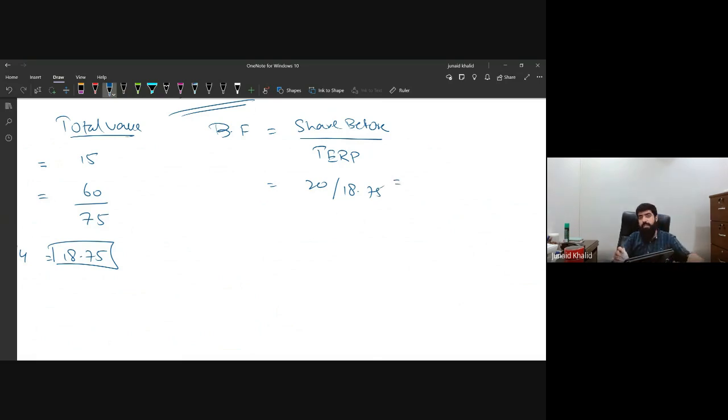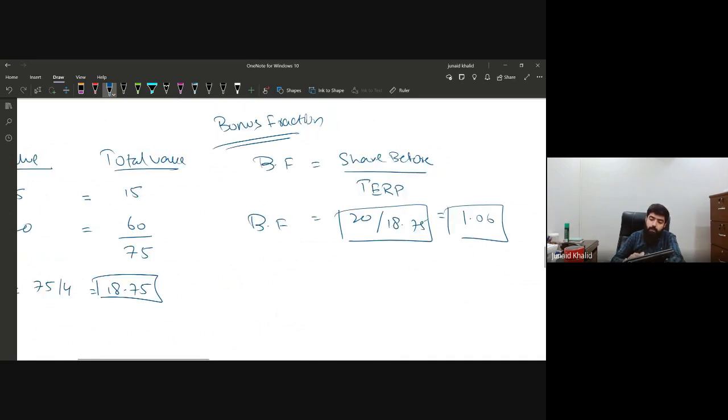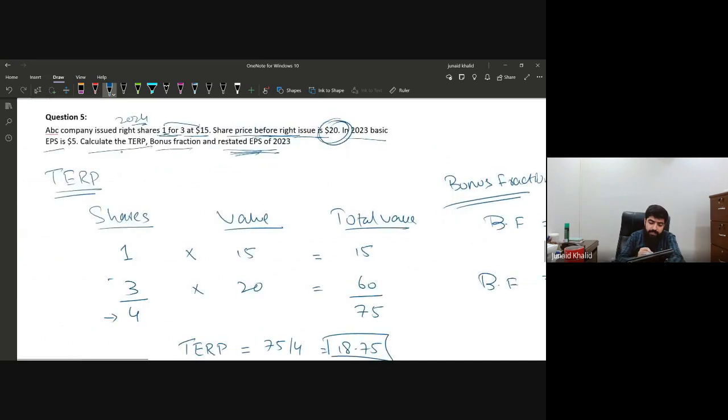One more thing that you can note down for your confirmation that the answer is correct or not: this answer will always be more than 1. It will always be greater than 1. So it's 1.06. Bonus fraction, this and this, these are known as the bonus fractions. Okay, now we have calculated the TERP, yes.